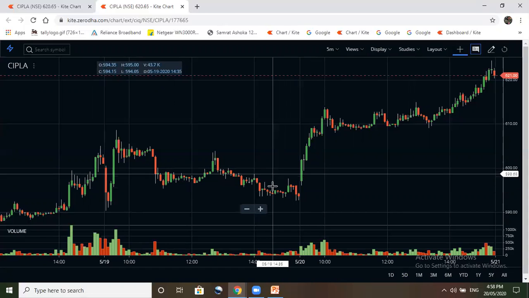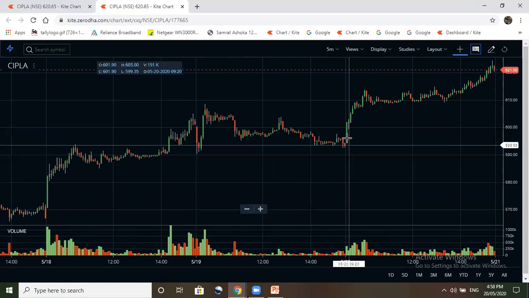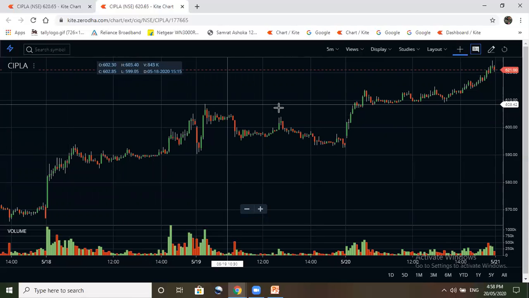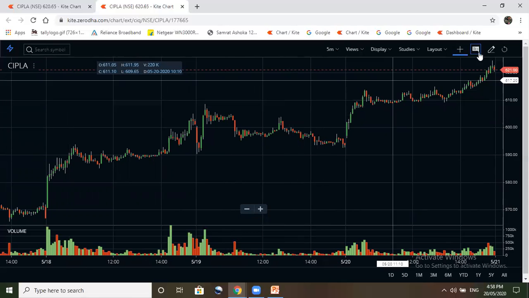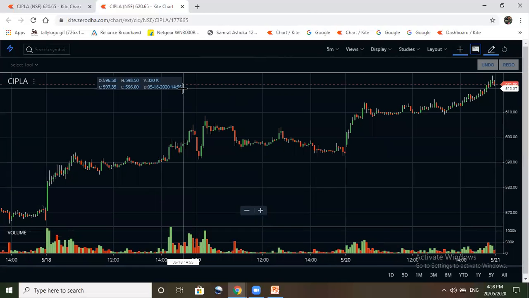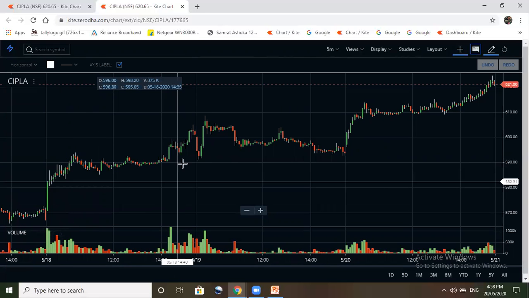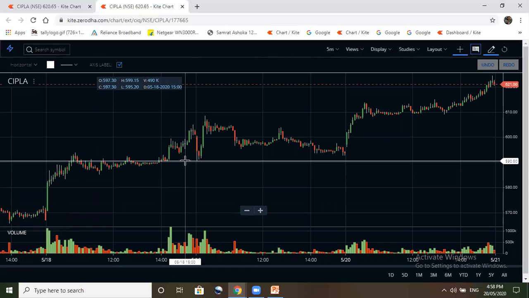Now how to put the stop loss? Below this candle, whichever will be your support area, that will be your stop loss. So we will mark the support area here, and then you can see this is also a support area and this is also a support area.